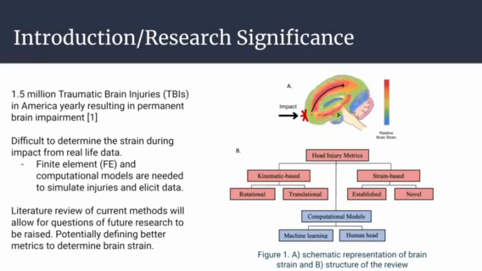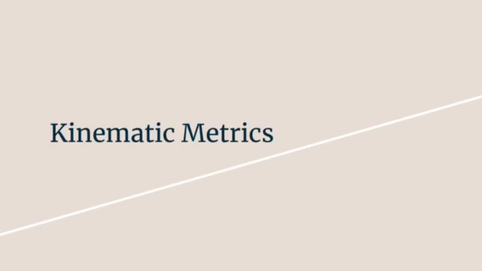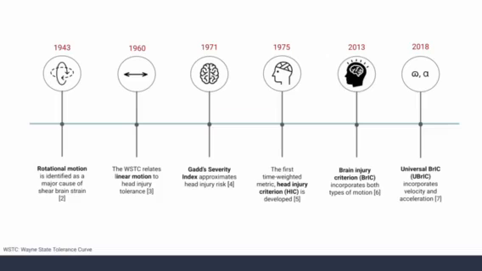Current metrics are shown in Figure 1, with kinematic and strain metrics and computational models being the primary methods to quantify brain damage. We compiled a literature review of different papers quantifying traumatic brain injuries, prompting questions for future research avenues. Kinematic metrics are commonly utilized as brain injury predictors and indicators of head impact exposure.